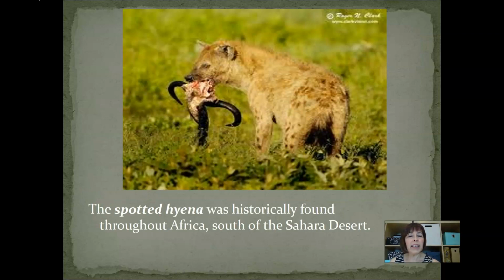The spotted hyena was historically found throughout Africa south of the Sahara Desert. The spotted hyena sometimes is called the laughing hyena. You might have heard of that before. They are actually not yet endangered, but their population is decreasing, and potentially they could become endangered because of that.